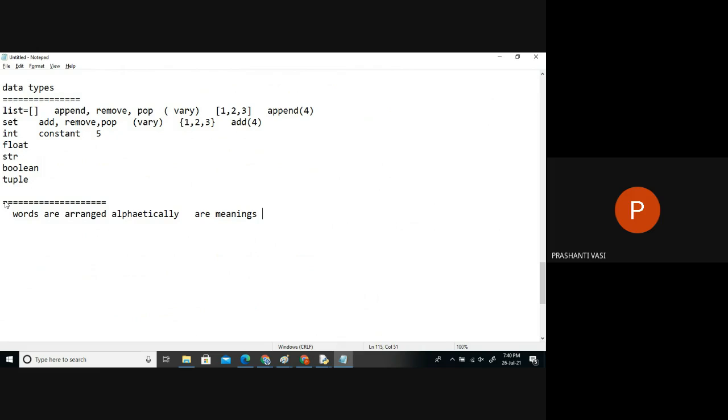No, not at all possible. If by mistake I get some meaning, I can search for its word, I can find its word. But I can't search a meaning and then find its word. It's impossible. So what we are searching is based on the word only, because words are organized alphabetically, not meanings.